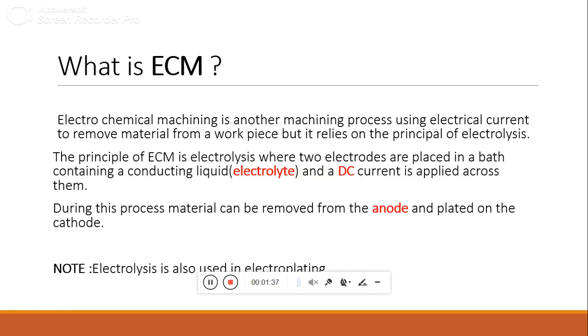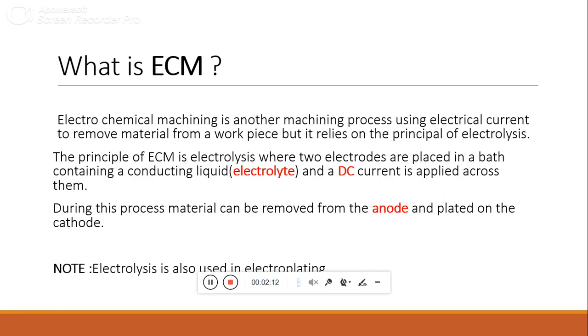So what is ECM? As it reads, electrochemical machining is another machining process using electrical current to remove material from a workpiece, but it relies on the principle of electrolysis. What we have learned till now in unconventional machining processes is that we have gone through various processes where there is no physical or direct contact between the tool and the workpiece. So in ECM also there is no direct contact between the tool and the workpiece.